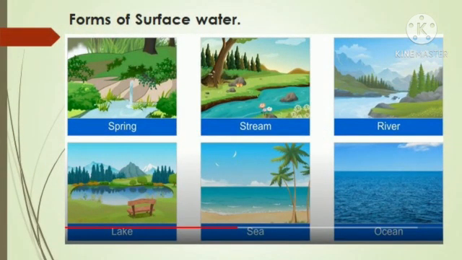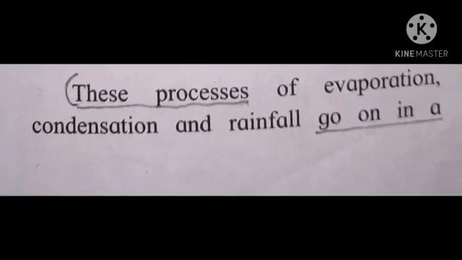Ice in the snow-covered regions also melts due to the heat of the sun and finally flows into the river. As I told you all, this water is also collected into the sea. This process of evaporation, condensation and rainfall goes on in a continuous cycle.